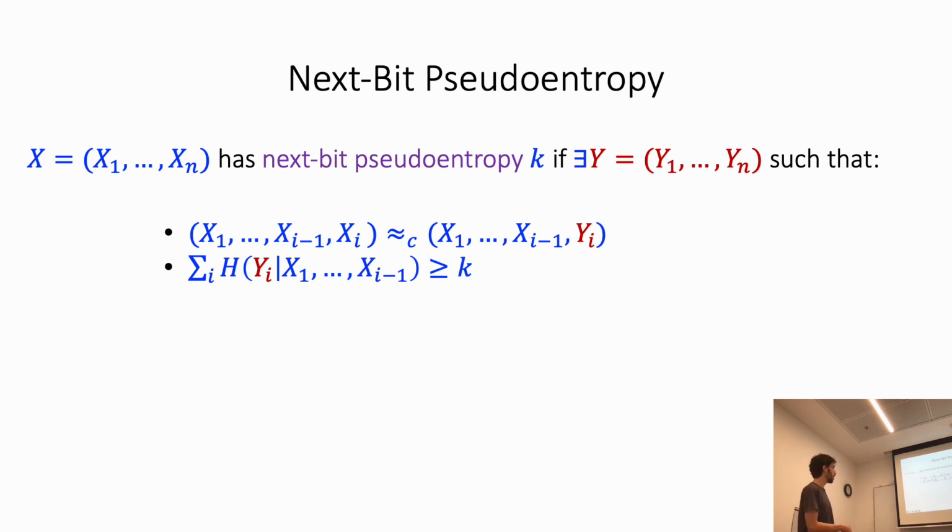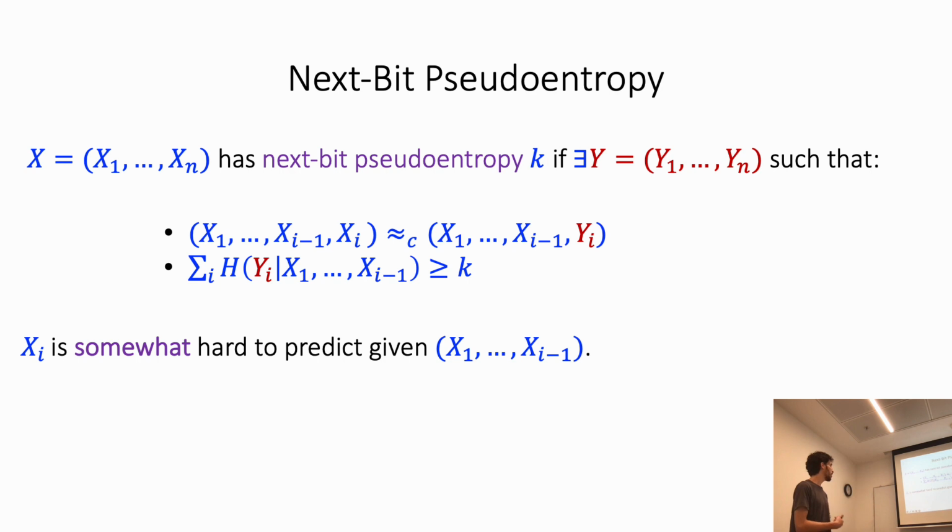Now, if we require that the entropy of Yi given the prefix of X is 1 for every i, then this definition is the same as the next bit unpredictability notion. But when we only ask that the sum of the entropies is at least k, we get that the next bit of X is just somewhat hard to predict given the prefix.